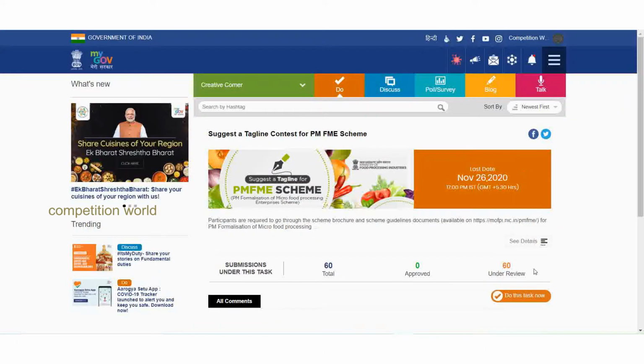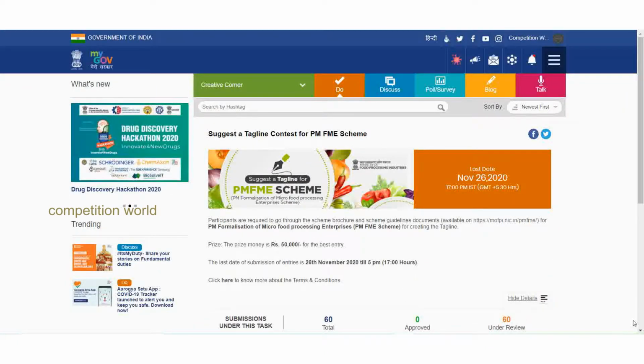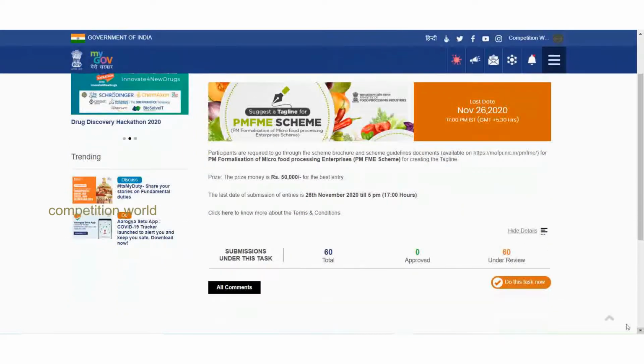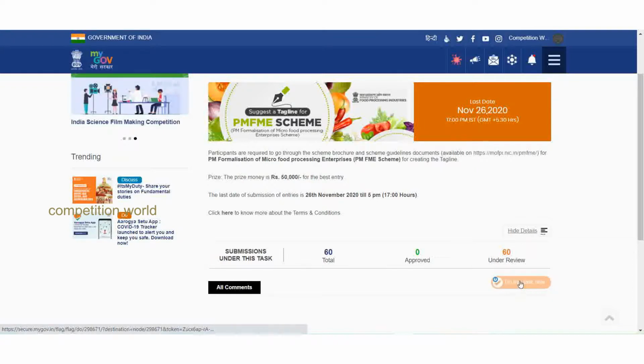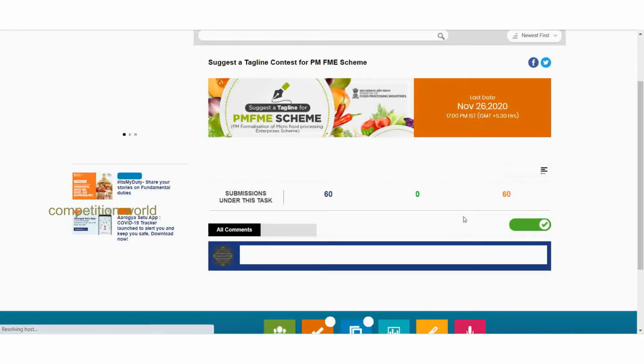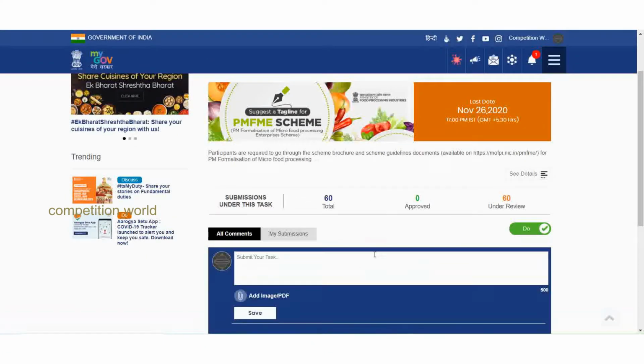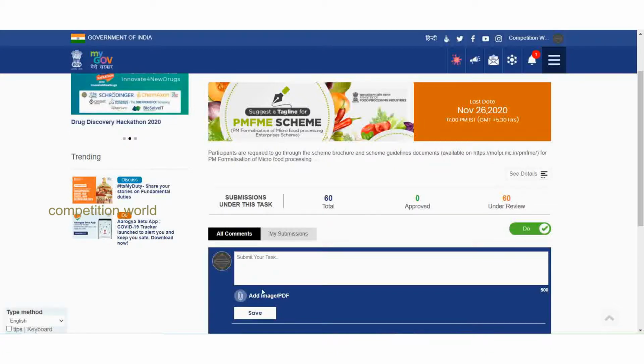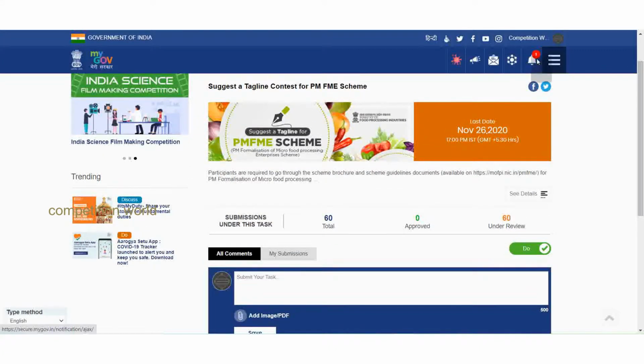Dear friends, you should follow the same criteria to participate in this competition, because there are no changes. You can click on this orange box and you will receive a notification, and a submission task box appears. Here you can submit your tagline in the format of PDF, not in image format, or you can submit it in the comments section also. And as I said, you will receive a notification. So participate in both these competitions.